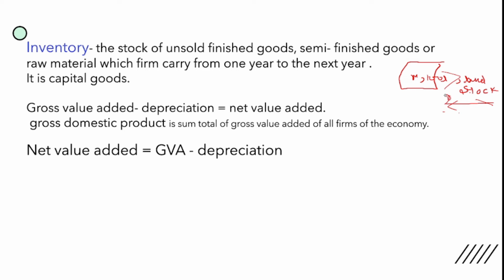Why are we deducting the raw material? Because raw material is an intermediate good, it is not a final good. So in order to calculate the gross value added, we need to deduct the intermediate goods from the final production. I had explained this, what is net value added, what is gross value added. So guys, what is GDP? If you want to calculate the GDP from the product method, here we are saying the gross value added by all the firms of the economy is called the gross domestic product.